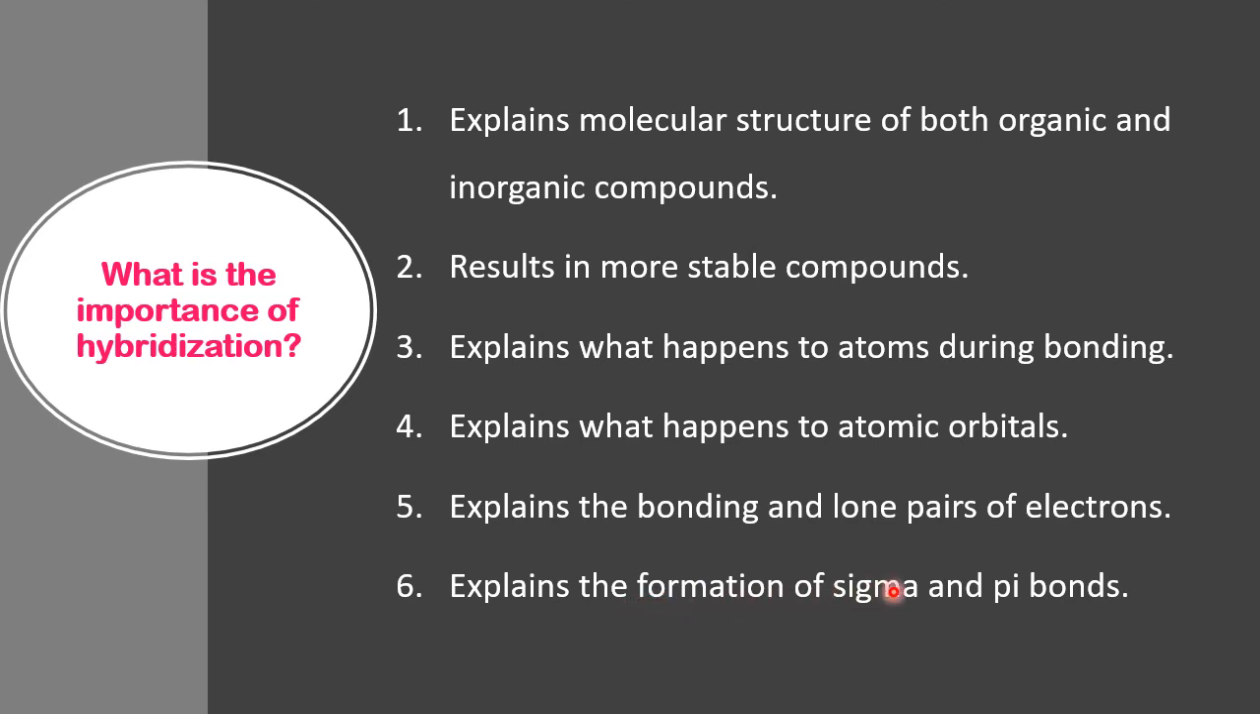It explains the formation of sigma and pi bonds. First a sigma bond forms if there is a provision; then if lateral overlap, side overlap, is also possible, they go for the pi bond. So formation of a sigma bond plus the possibility of a pi bond as well. These are the importance of hybridization. Therefore, we have to study hybridization chemistry.